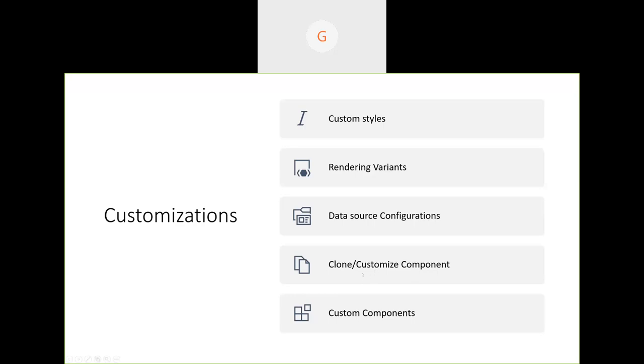Here the term is a little confusing, because whenever we talk about clone in normal custom projects, clone means a reference, right? I mean, it's not an exact copy, it's a copy, but it also has a reference to the original item, so whenever we make a change, it will also reflect in the referenced item. But when we are talking about cloning a component, like the clone rendering script, it will just create an exact copy so that we can go and customize it.